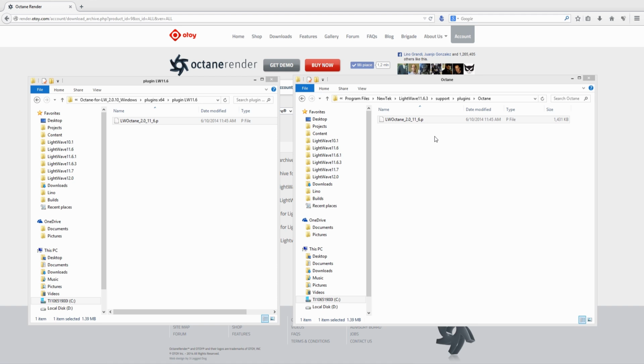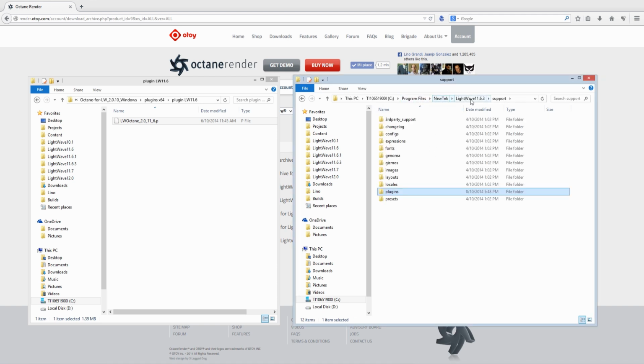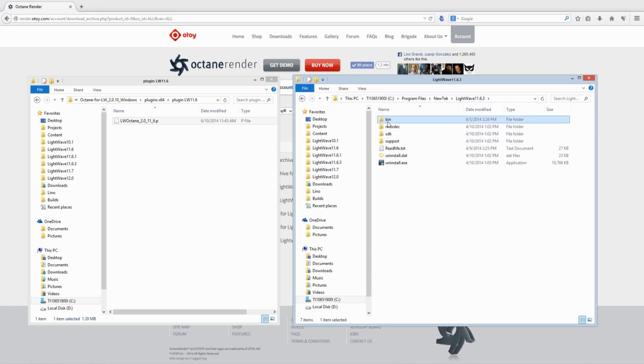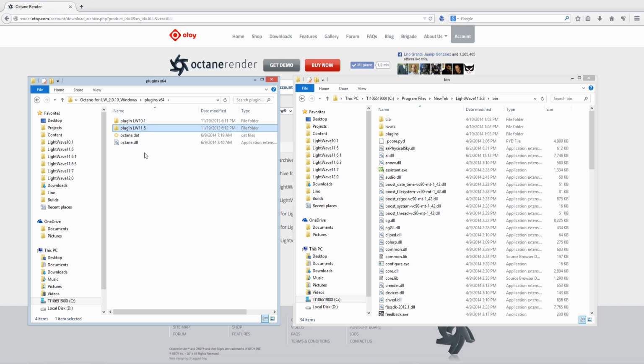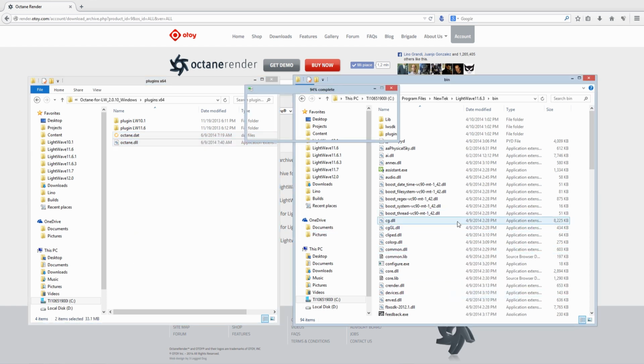Next, we have to copy some files in the bin folder. So bin, let's go back here. Those two files, Octane DAT and Octane DLL. Let's copy and paste them here.